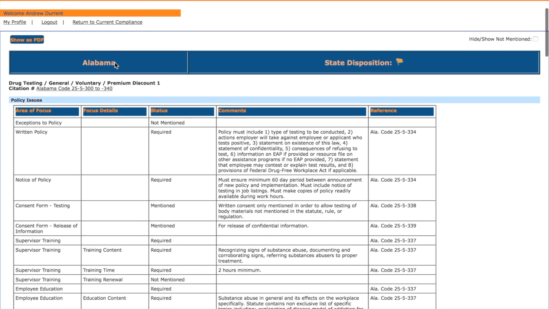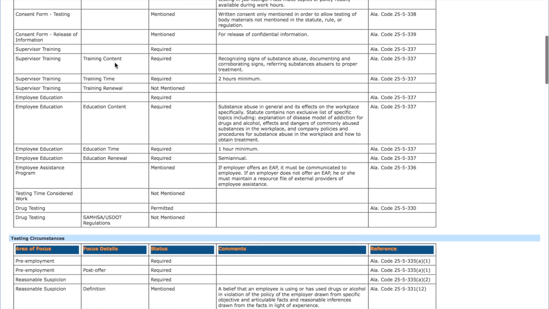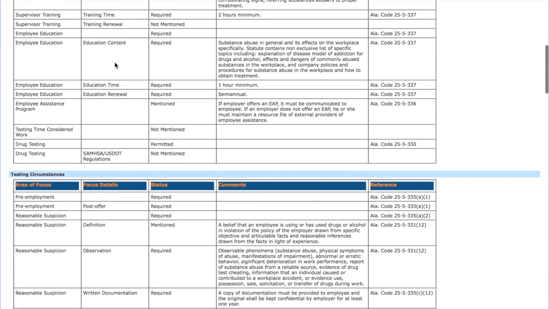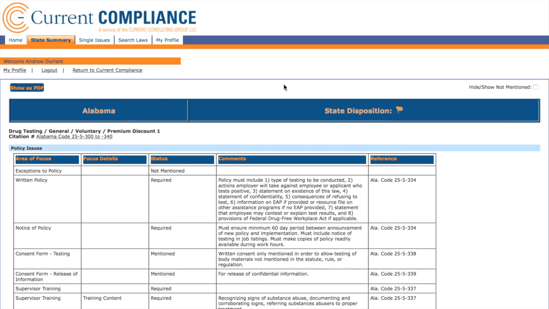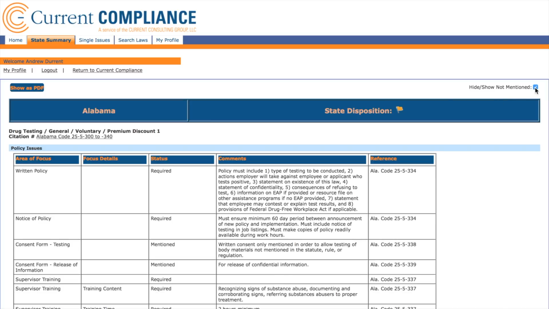You will see over 140 lines of analysis for every law type, from policy issues to testing procedures and outcomes. Sometimes, a law does not address a given area of focus or focus detail. Click Hide Not Mentioned to cut down this analysis to only those points addressed by the law directly.